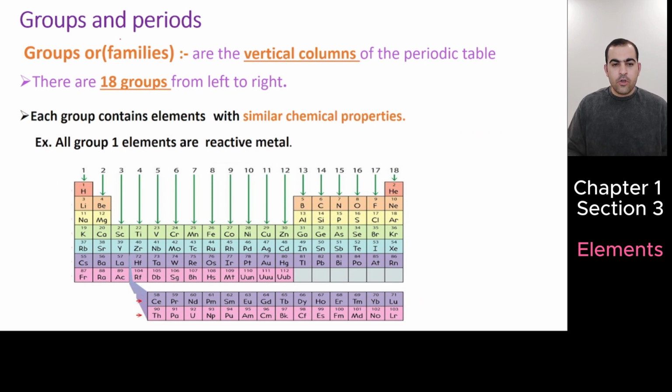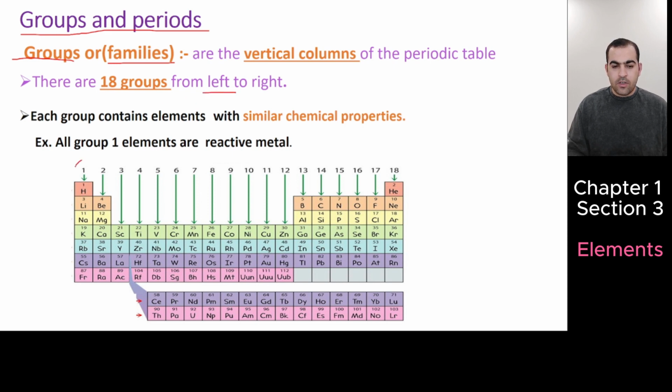Okay, groups and periods. Guys, in the periodic table, we have groups and periods. What are groups? Sometimes we call them families. They are vertical columns in the periodic table, and there are 18 groups, from left to right.